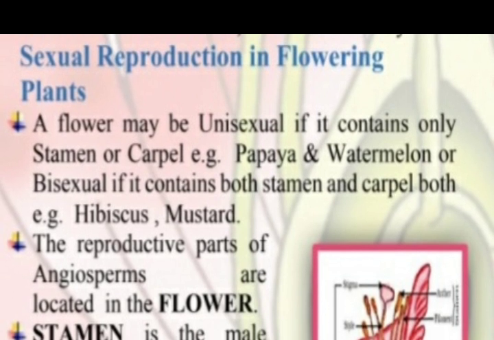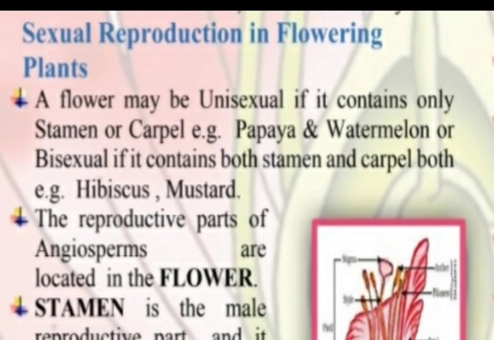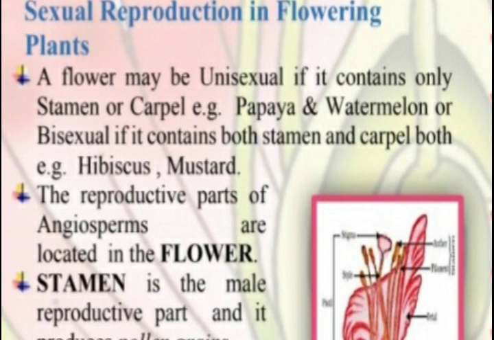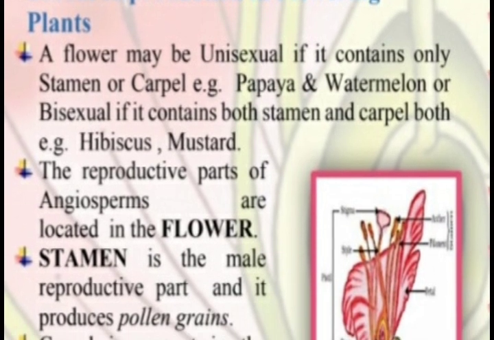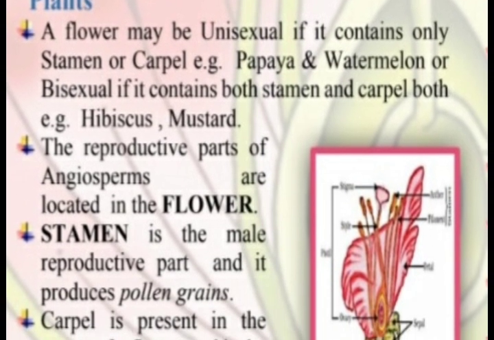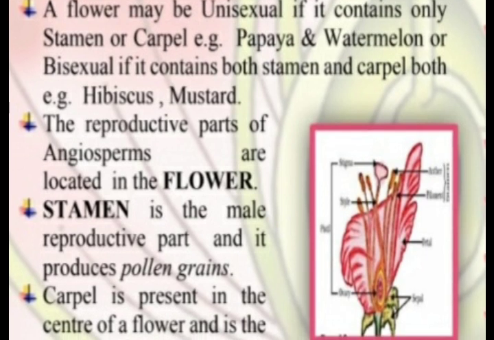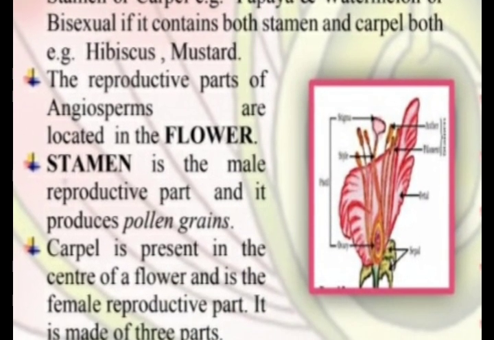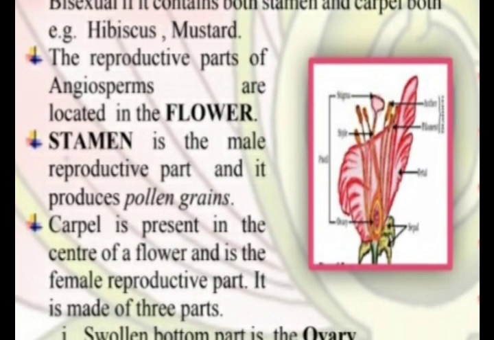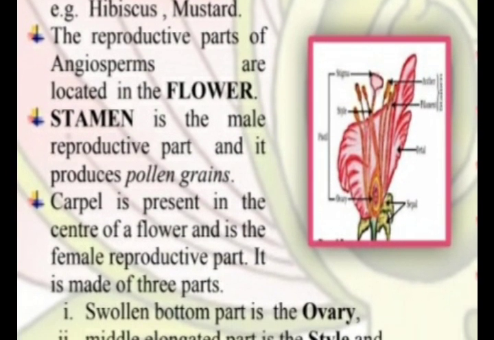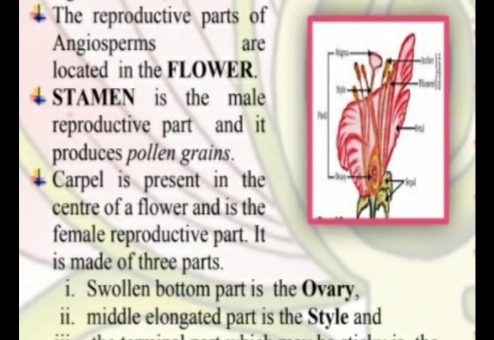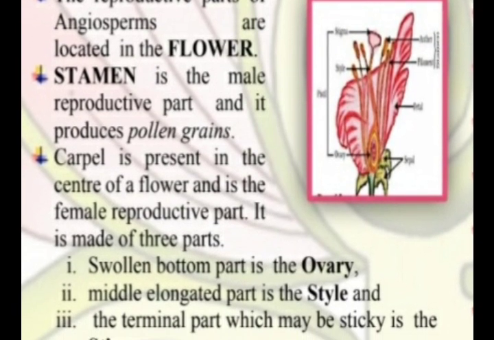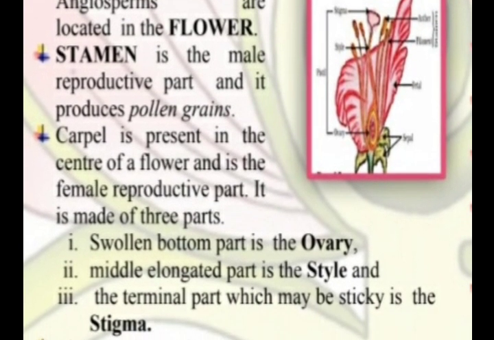Sexual reproduction in flowering plants. A flower may be unisexual if it contains only stamen or carpel, for example papaya or watermelon, or bisexual if it contains both stamens and carpel, for example hibiscus and mustard. The reproductive parts of angiosperms are located in the flower. Stamen is the male reproductive part and it produces pollen grains.